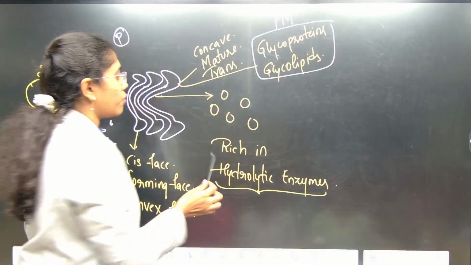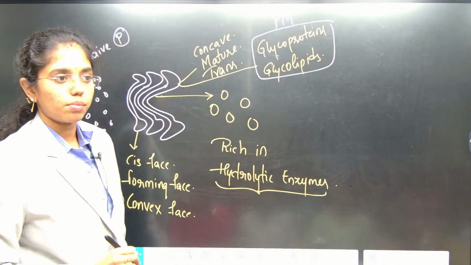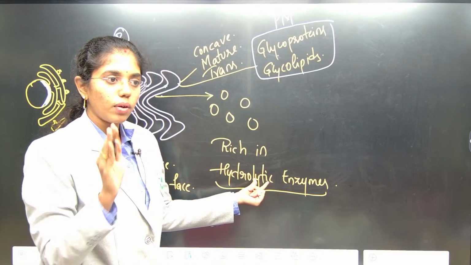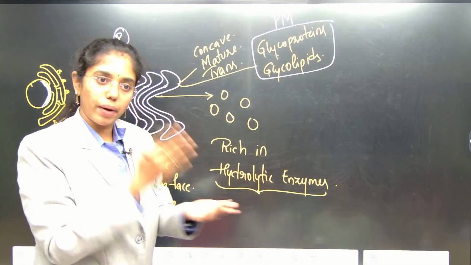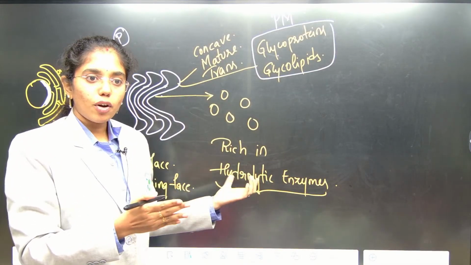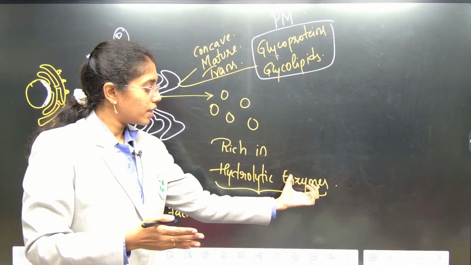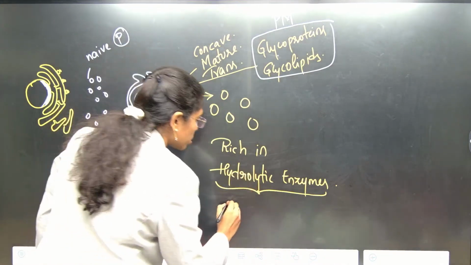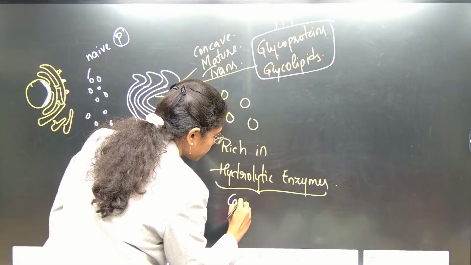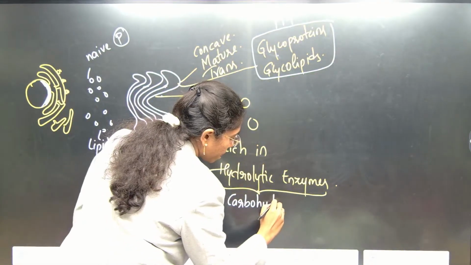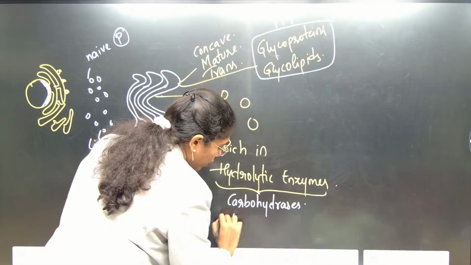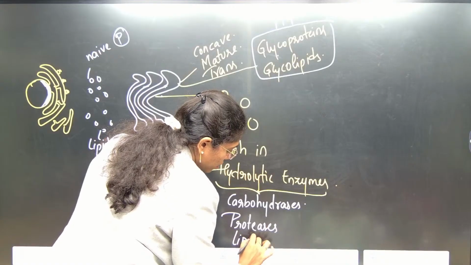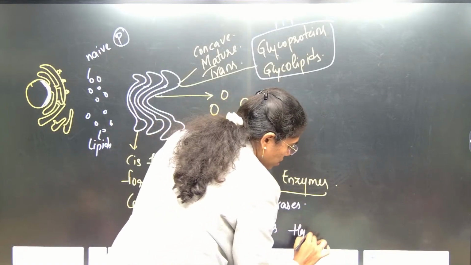Next, some vesicles are formed. These vesicles are rich in hydrolytic enzymes. Tell me, what are hydrolytic enzymes? Lytic, remember all the time whenever you listen the term lysis in biology means breaking out. Okay, hydrolytic enzymes. The enzymes which will break out many biomolecules. Okay, it includes carbohydrases, proteases, lipases, hydrolases.